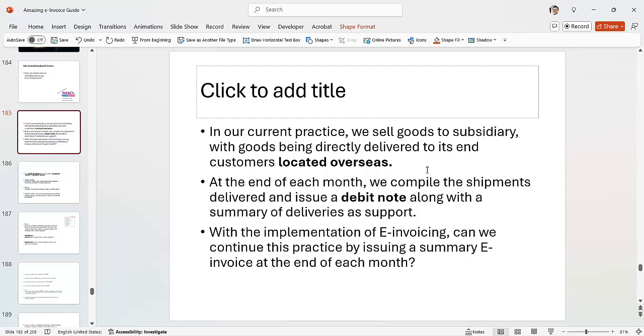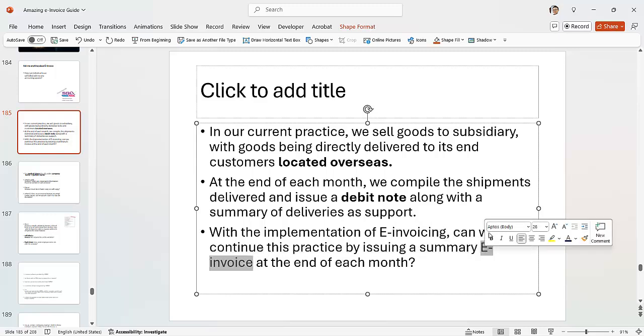Then on the right here, there are other questions that I received from others. So let's see here. We sell goods to a subsidiary with goods being directed to its customer located overseas. When you hear overseas, you refer to this video, right? We compile a shipment, deliver, and issue a debit note. When important, can we continue this by issuing a summary e-invoice at the end?